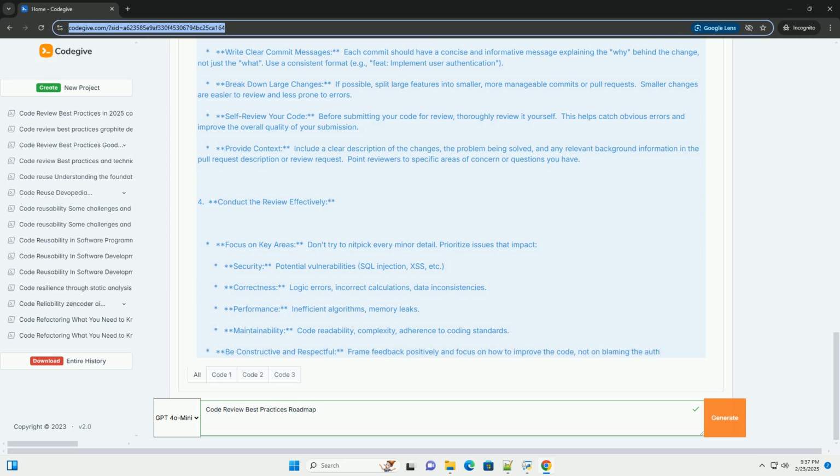Reviewer's comment: This function is difficult to understand because the variable names are not descriptive and the logic is condensed. Use more meaningful variable names and add comments to explain the purpose of the function and its steps. Improved code. 5. Missing unit tests.